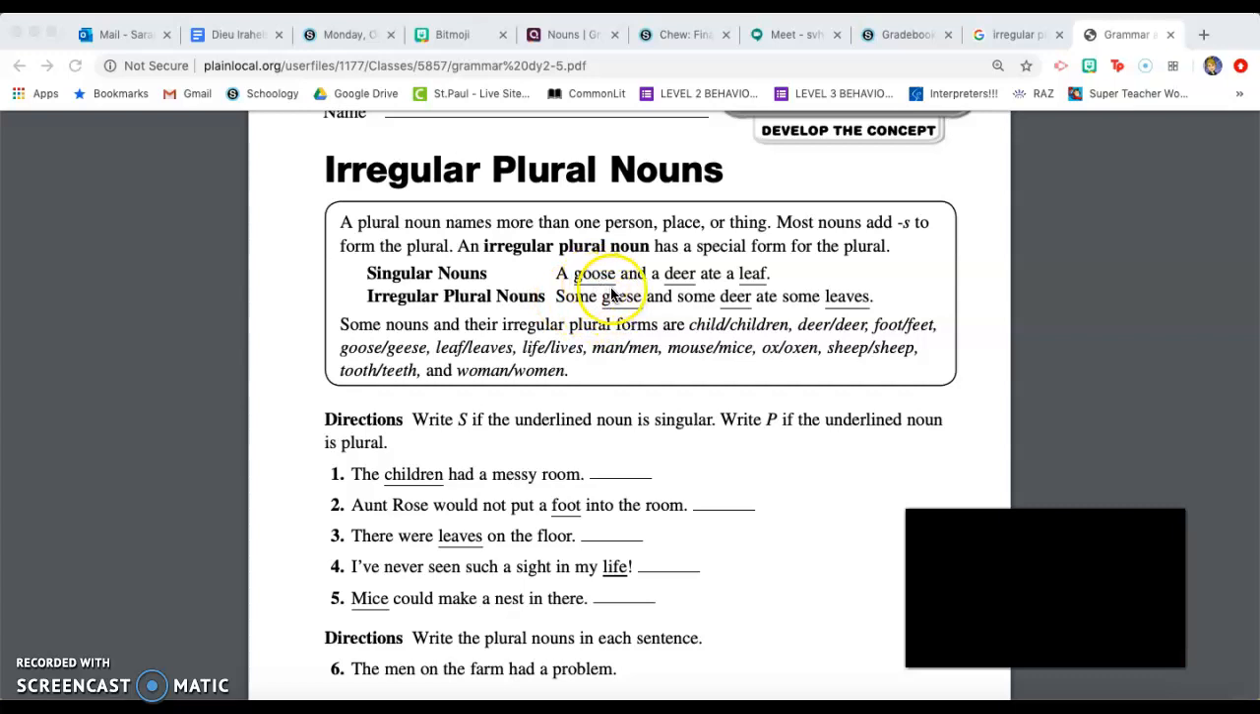So goose becomes geese, which is funny. It's not gooses. You'd think it would be, but it's not. One goose, two geese. One deer, two deer, stays the same. And then leaf ends in an F. As you recall from the past, we changed that F to a V and we add ES to make it plural.